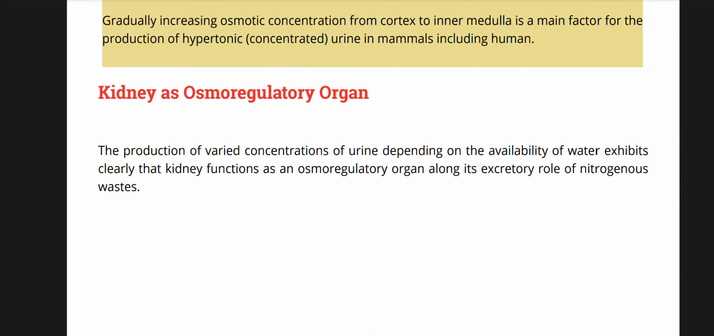Let's see how kidney is an osmoregulatory organ. The production of varied concentrations of urine depending on the availability of water exhibits clearly that kidney functions as an osmoregulatory organ along with its excretory role of nitrogenous waste.